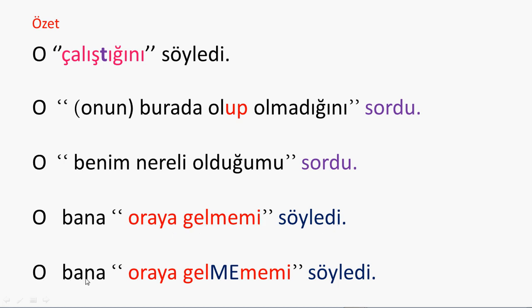O bana oraya gelmememi söyledi. Okay, one more time I would like to use these examples at a bit faster pace. Let's see how it works. If you want to repeat it after me. O çalıştığını söyledi. O onun burada olup olmadığını sordu. O benim nereli olduğumu sordu. O bana oraya gelmemi söyledi. O bana oraya gelmememi söyledi.